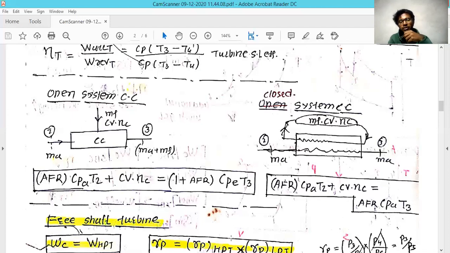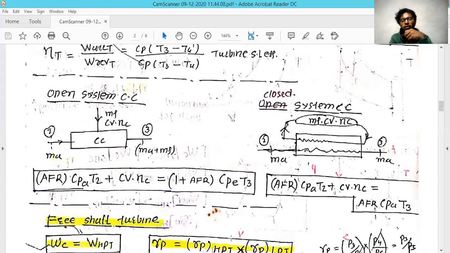So in an open system, if you find the air fuel ratio for the combustion chamber, the actual formula is the air fuel ratio into Cp of air at T2 temperature plus the calorific value of fuel.